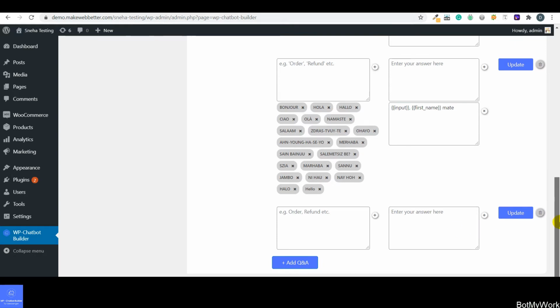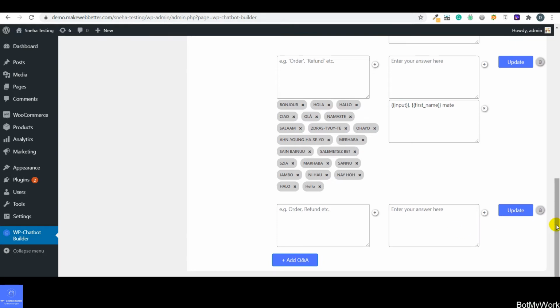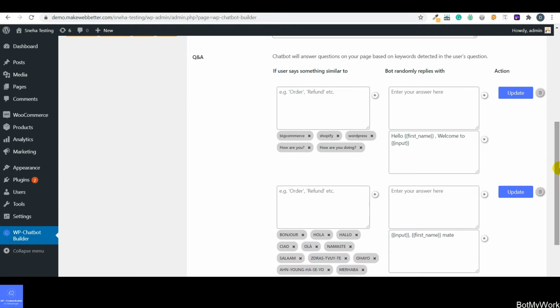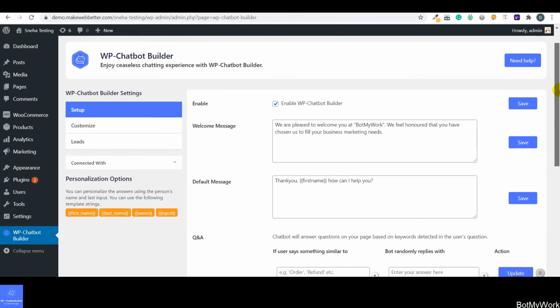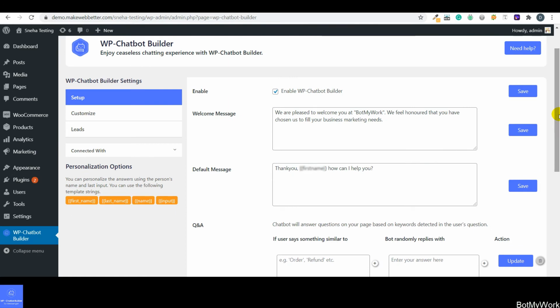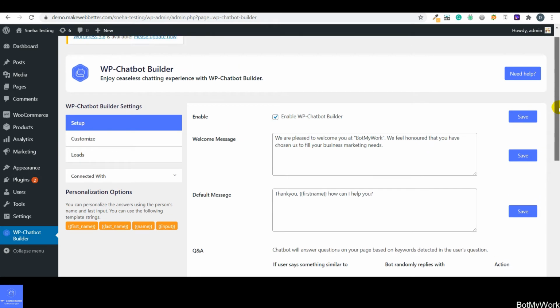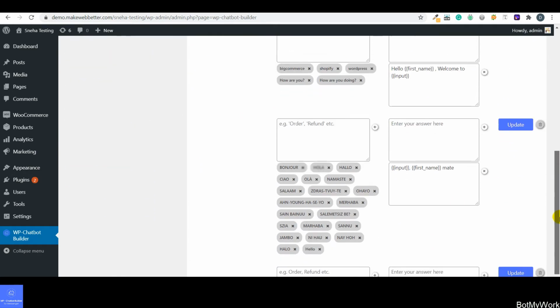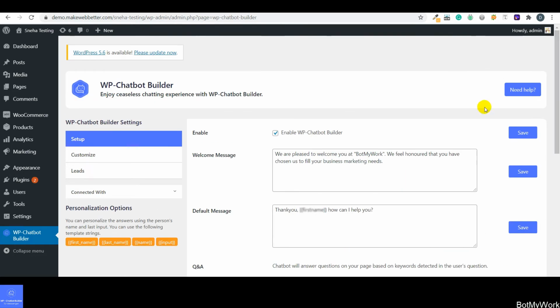So guys, this is how you can set up the live conversation between the bot and the customer, and this is ultimately going to enhance the overall experience of your customers when they visit you on your WordPress website. So guys, we have done all the settings, and now I'll be showing you on the front end how WP Chatbot Builder is going to work.